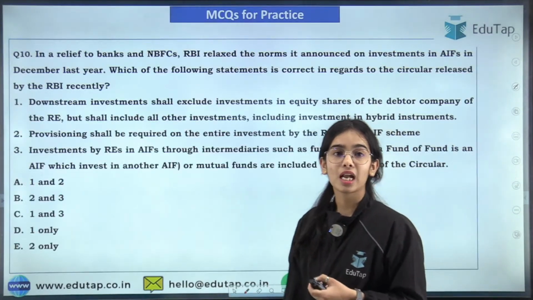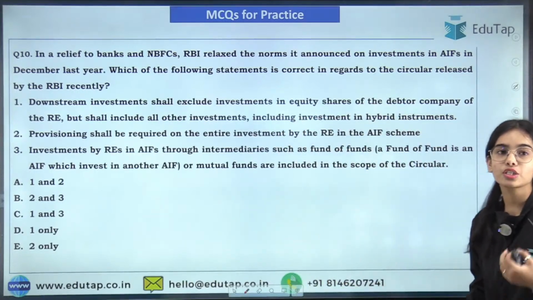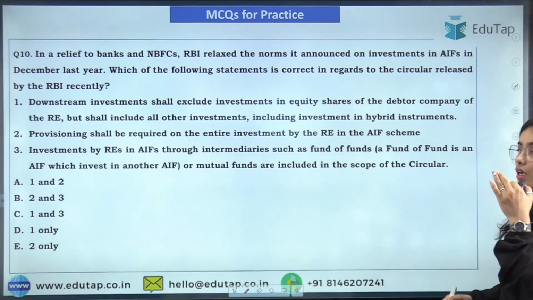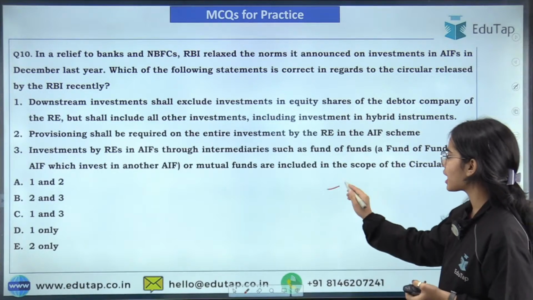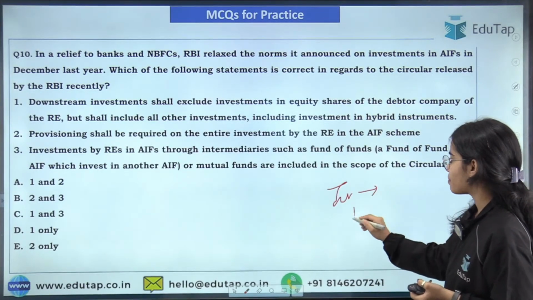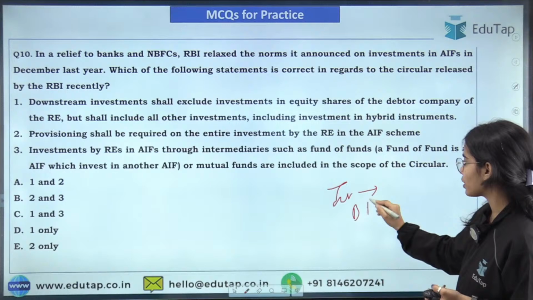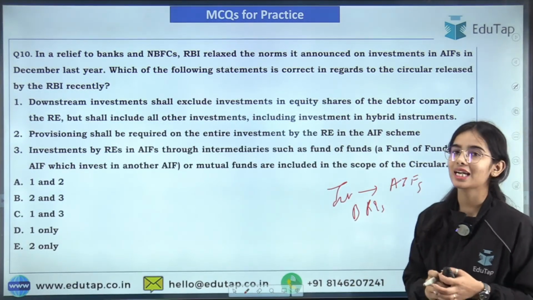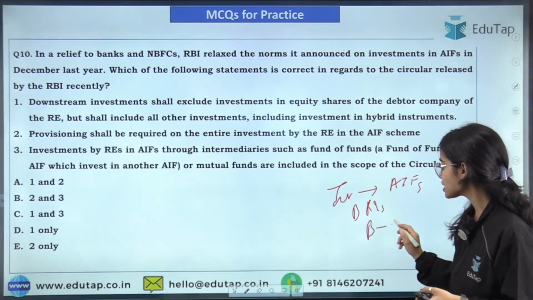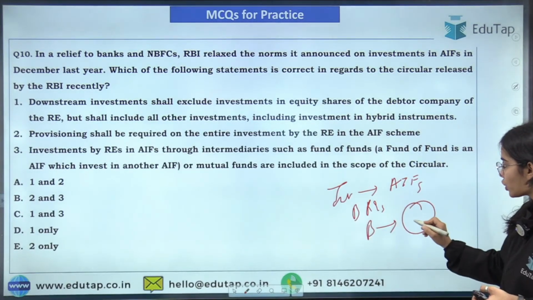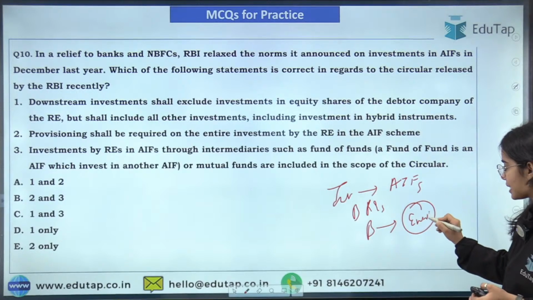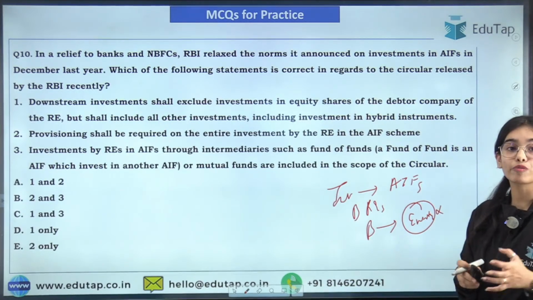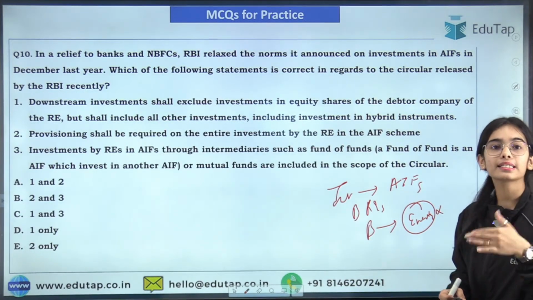Okay. Now next question, try to see this question. The RBI has released a notification, a press release regarding the investment by the banks or the regulated entities in the alternative investment funds. What was happening was that the banks were giving a loan to some entity X, let's say, and this entity X was defaulting in its payments.